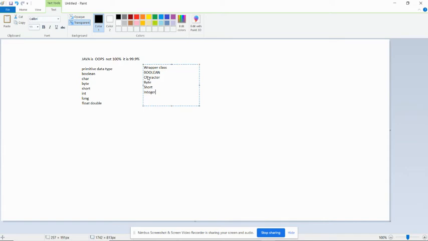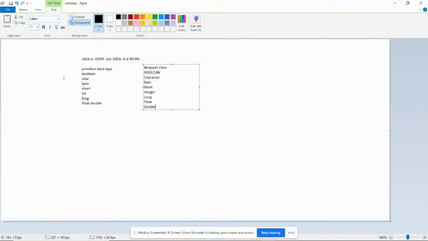Then we have Long, Float, and Double. So in Java we have classes for every primitive data type, and these classes are known as wrapper classes.